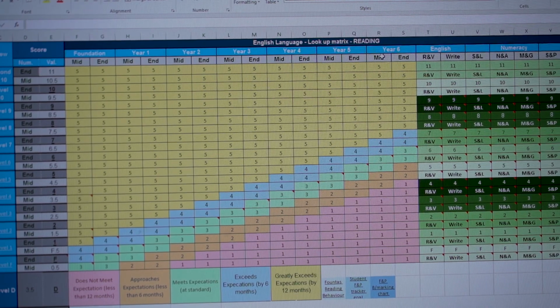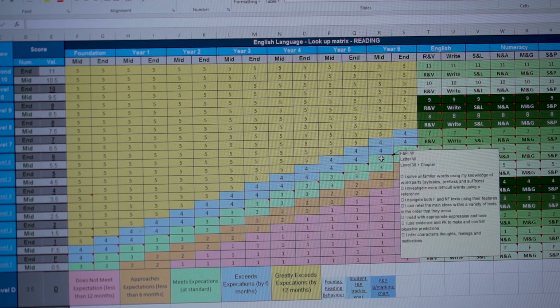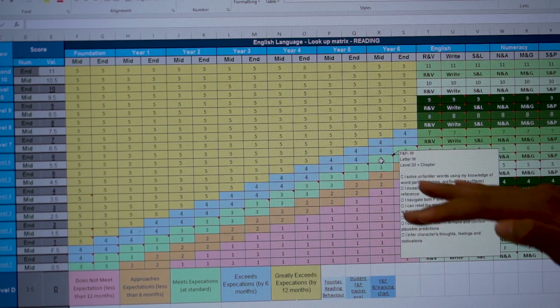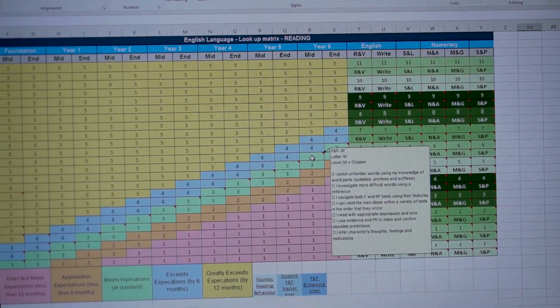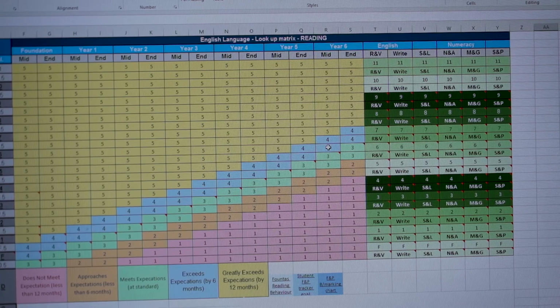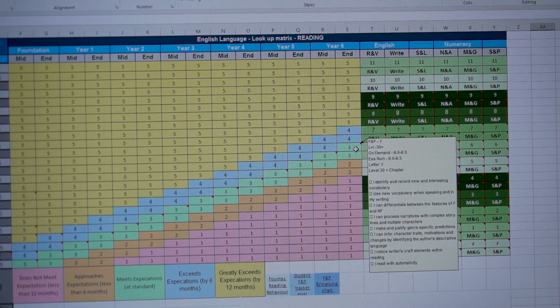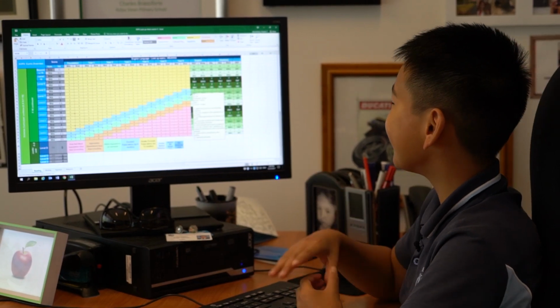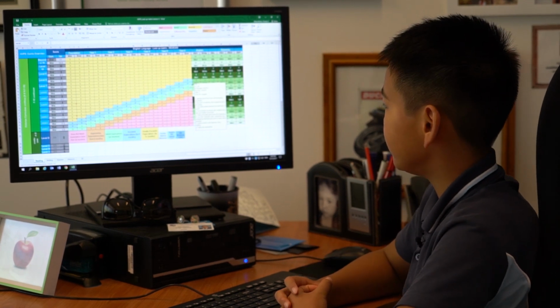If I was in Year 6, and it was the middle of the year, I would go down to average, and the I can statements would state what I should be capable of. And if I'm above average, say 6 months above, I might want to go up a level and across to equal to the end of Year 6. So this is what you should be capable of. If there are things that you can't do, you can set those as your individual learning goals and work towards achieving that level.